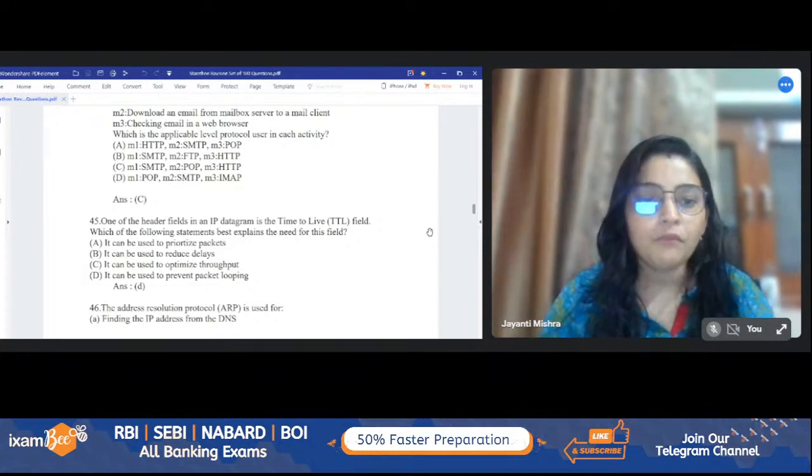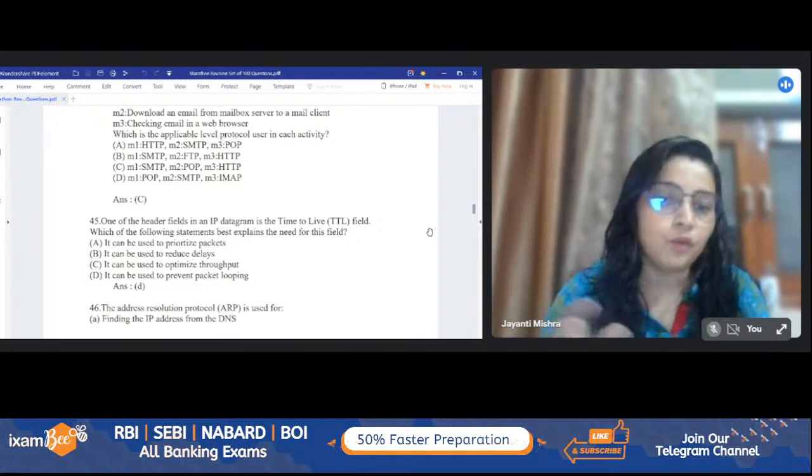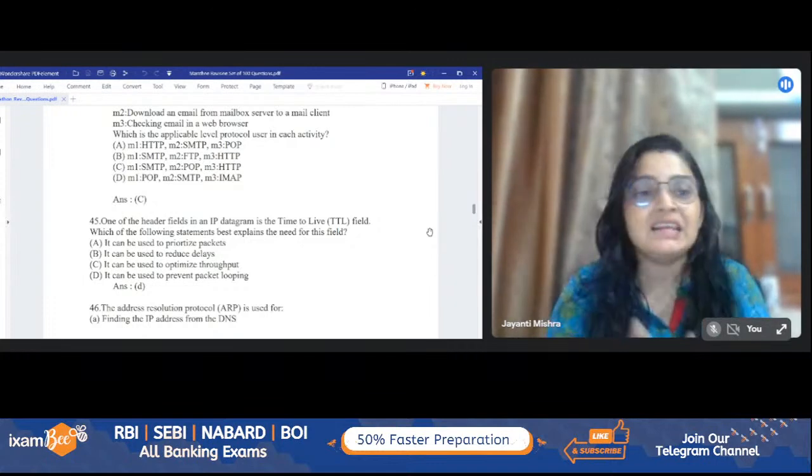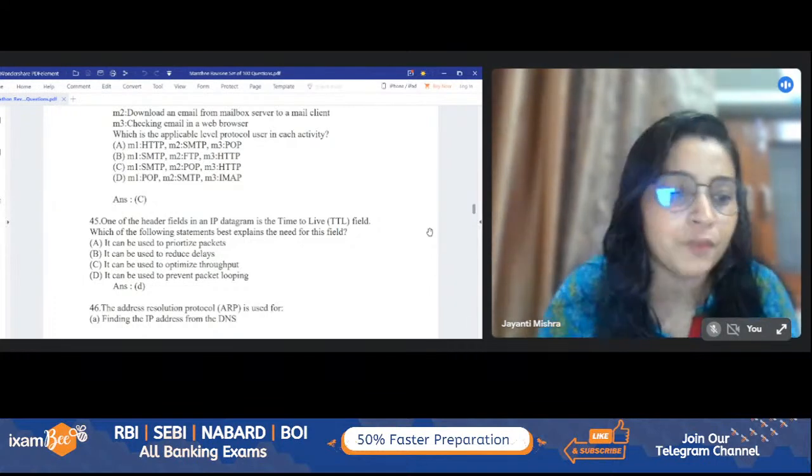Time to live is only for the prevention of packet looping. When TTL expires, the packet is actually dropped from the internet.